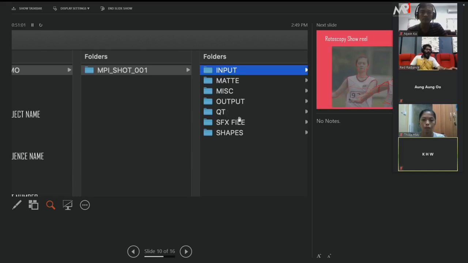And what about the SFX file? The SFX file is nothing but the still load file. It's a working file. So whatever you are working on, you have to save the file as a working file. And each and every day you have to do a save as. You have to put another version, because if you work today, leave, and continue tomorrow in the same file, sometimes it may corrupt or something may happen.